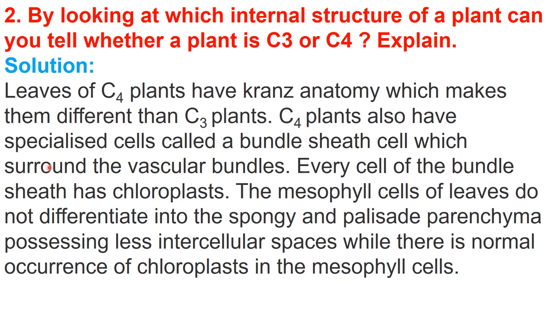C4 plants have specialized cells called bundle sheath cells, which surround the vascular bundles. And every cell of the bundle sheath has chloroplast. The mesophyll cells of the leaves do not differentiate into spongy and palisade parenchyma, and they make a ring-like structure around the vascular bundles. So there is a different type of anatomy, Kranz anatomy, on the basis of which we can differentiate C3 and C4 plants while looking at the internal structure of a plant leaf.